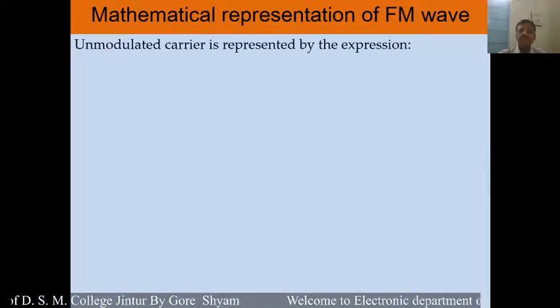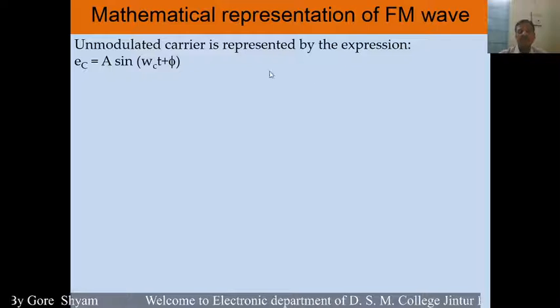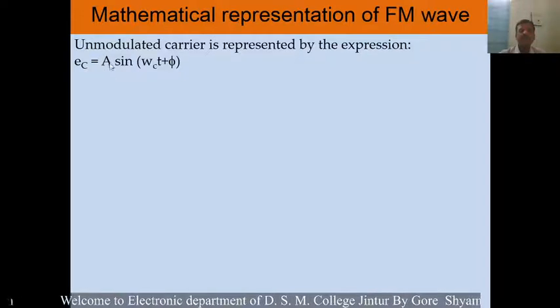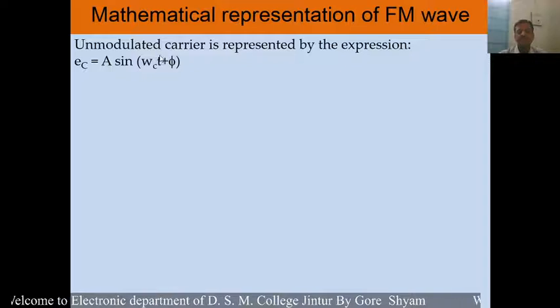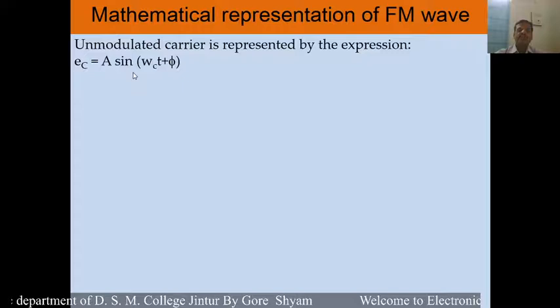Now, the unmodulated carrier wave is represented by this equation: the carrier wave EC is equal to A sin(omega c t plus phi). This is the representation of the carrier wave, where A is the amplitude of the carrier wave, omega c is the carrier frequency, t is the time, and phi is the phase angle. So this is the representation of the unmodulated carrier wave.